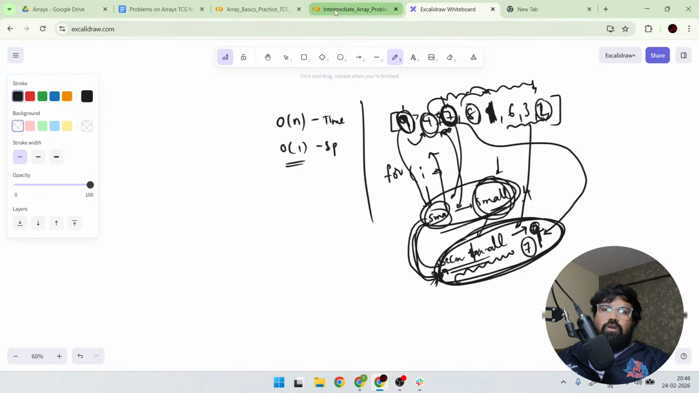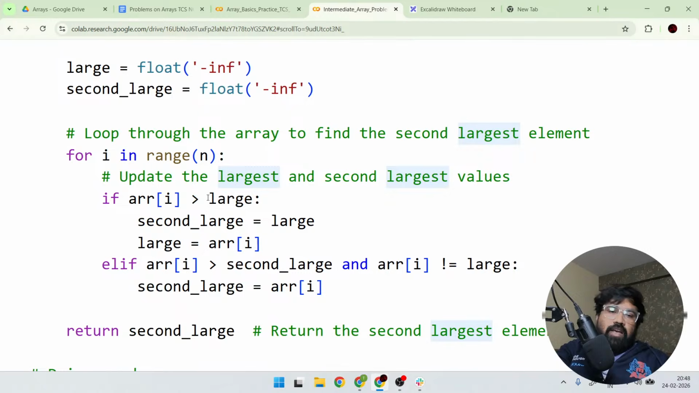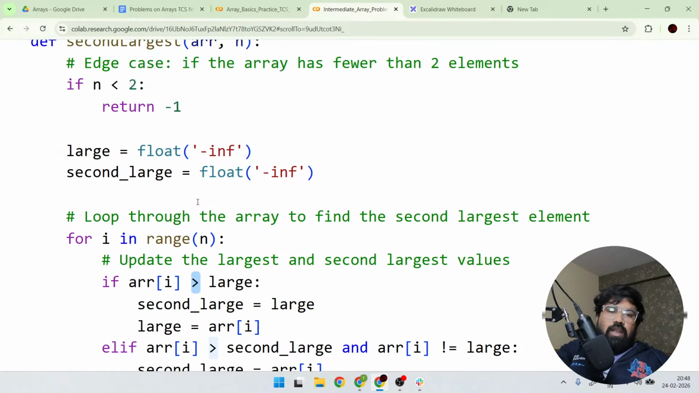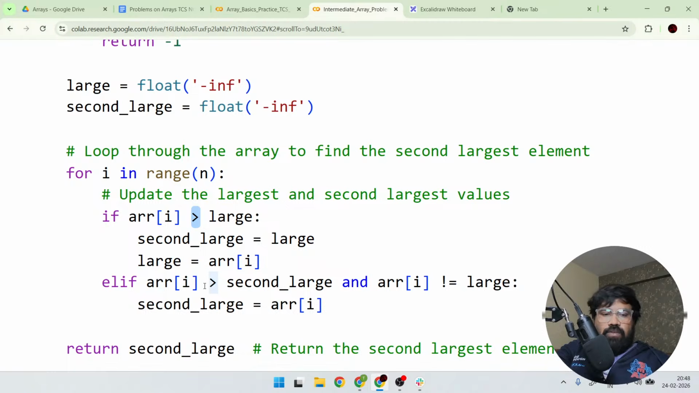So this is how the program will run with a simple if else. Okay, so the same code we will write for greater than or equal to, which is for the second largest value. Less than means you will get the second smallest. For the greater than, we will get the second largest.